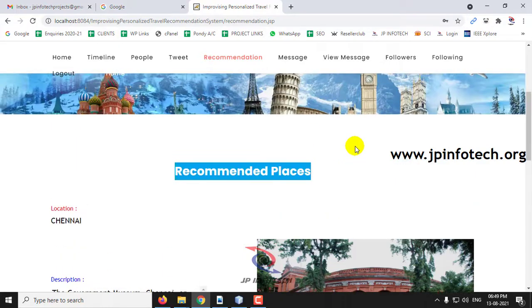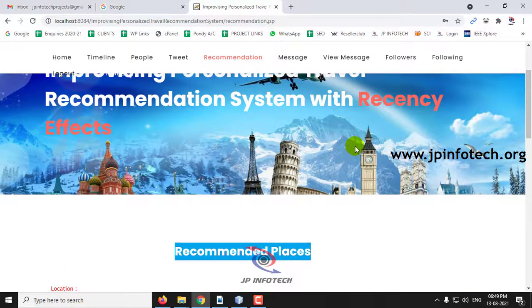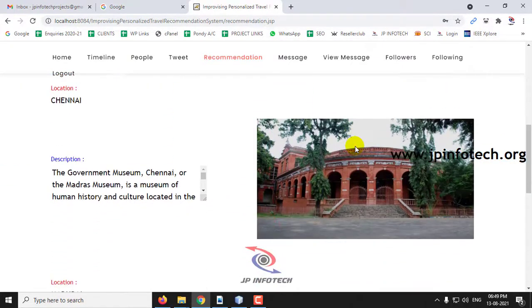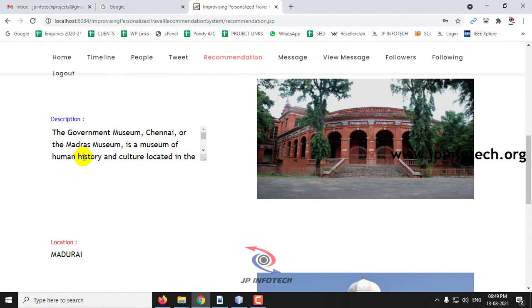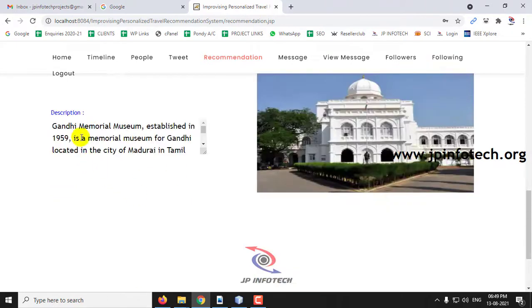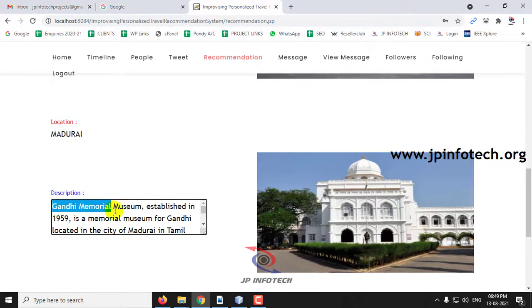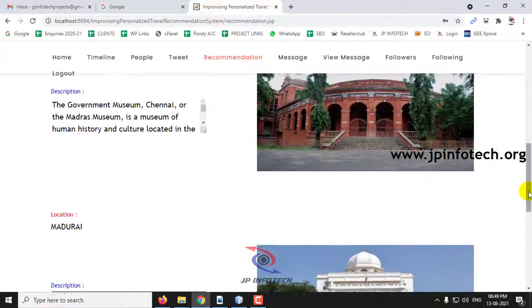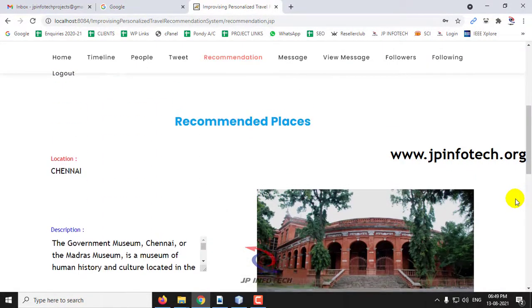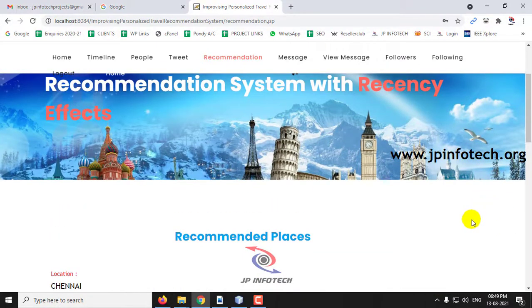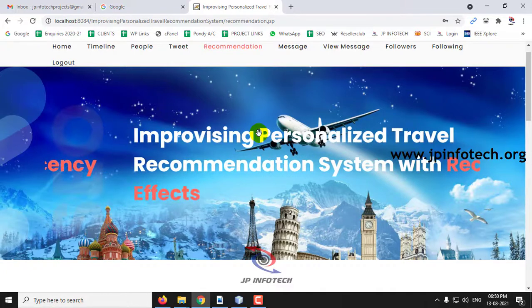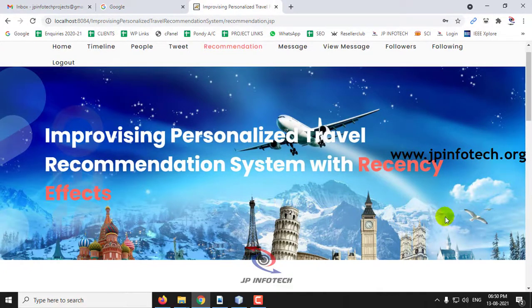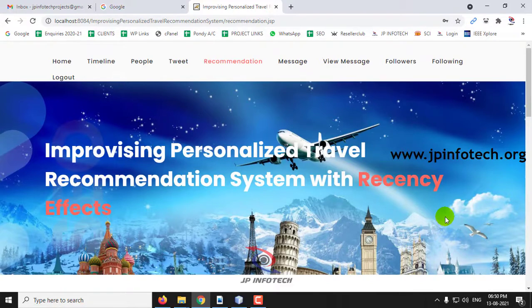Earlier, for the user Jayaprakash, park places were recommended. Now you can see it is completely different, and here you can see the location and the description: the Government Museum of Chennai, location is Madurai, and Gandhi Memorial Museum of Madurai. So you can see the personalized recommendation. It does not recommend the same places to all users, as it is personalized, so it will recommend according to the user's mood and the preferences made.